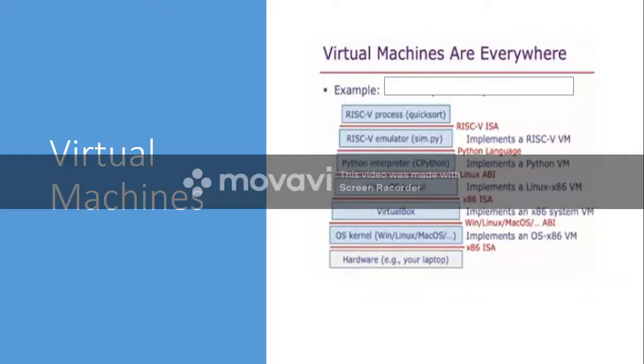And there is an emulator software in your system which emulates a RISC virtual machine. There is an emulator software in your system which emulates one type of hardware. Let us not go into the details of it. It emulates one type of hardware.